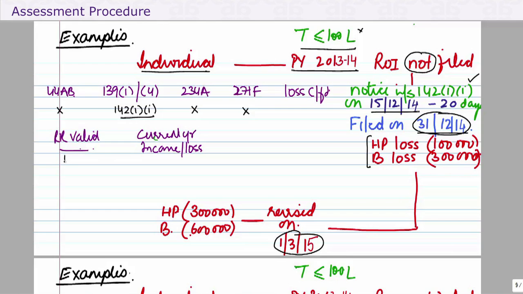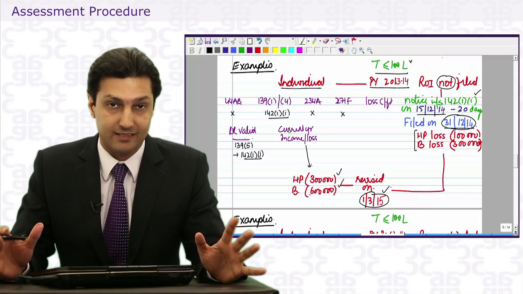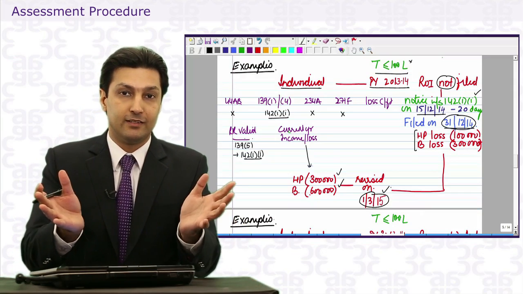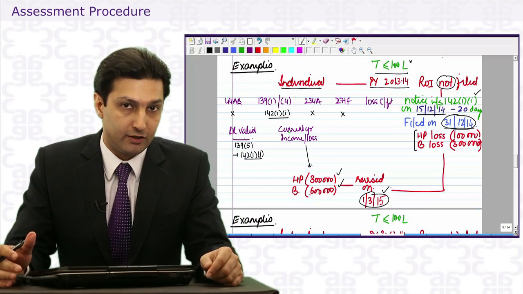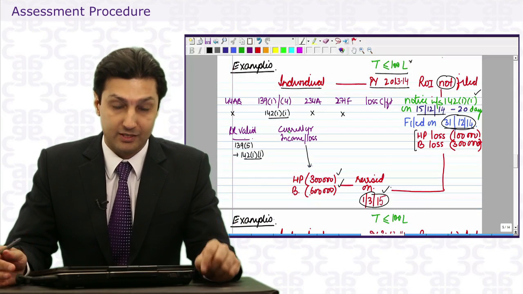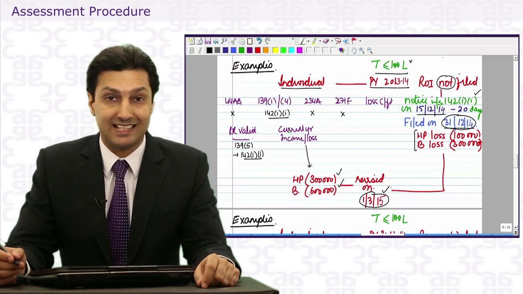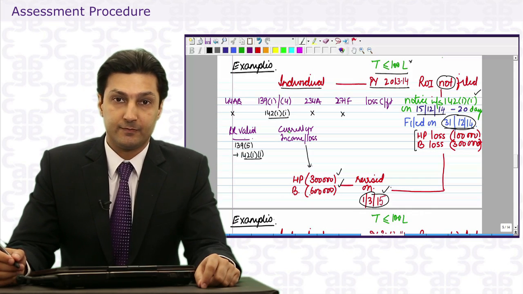Well, now we know that as per section 139(5), a return under 142.11 can be revised. Therefore, this return is now valid. Which means in the current year, there is a house property loss of 3 lakhs and business loss of 6 lakhs. But what use is it till the time I can't get a carry forward? So the question that is more important is, can this loss be carried forward?